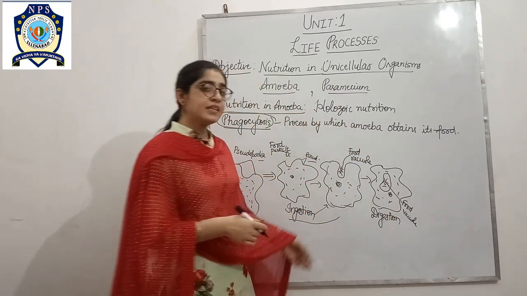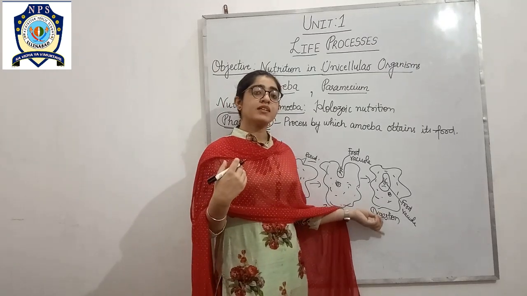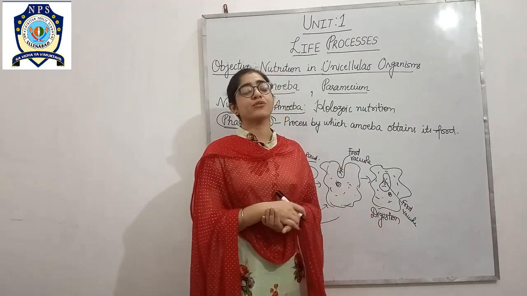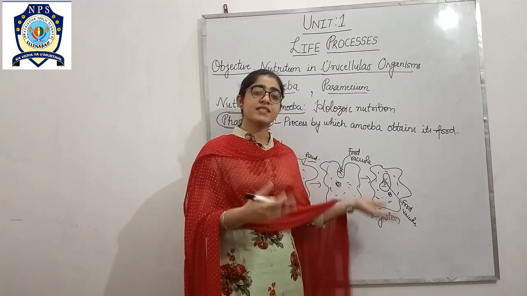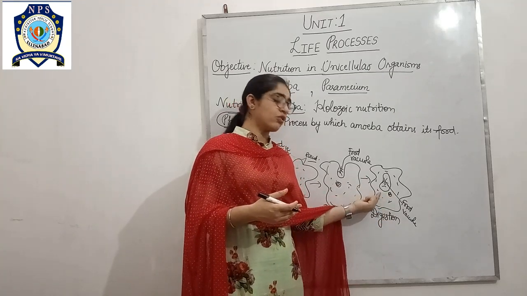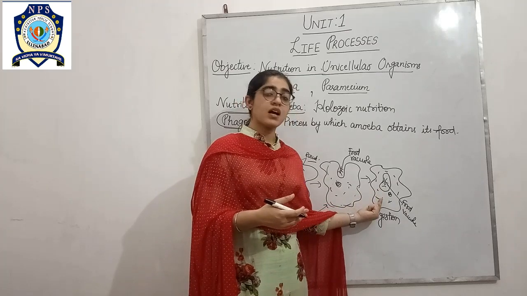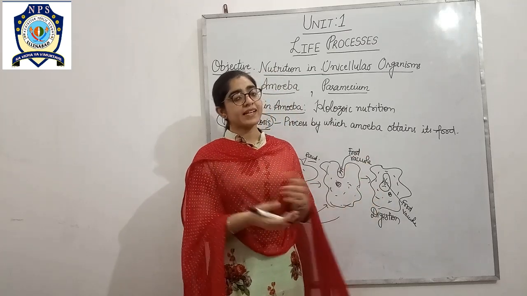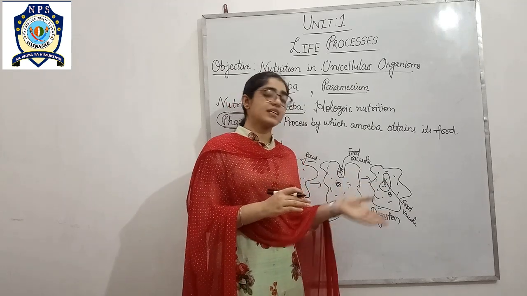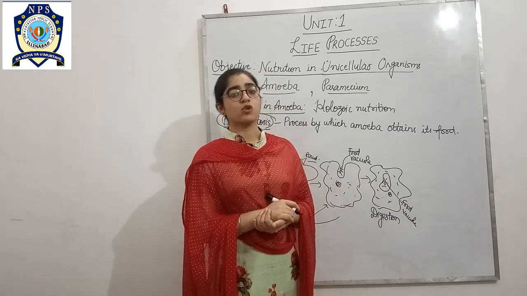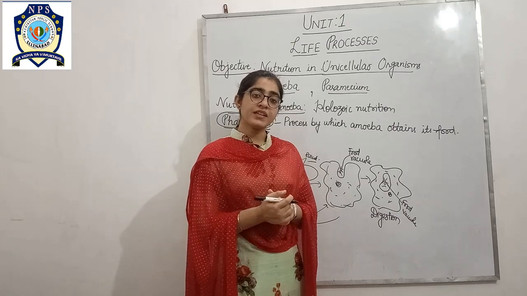Now what will happen? This digested food will get absorbed into the body of amoeba. How will food be absorbed from the body of amoeba? The digested food from the vacuole comes into the cytoplasm, and that process of absorption of digested food is the third step, which is absorption. And what happens during the next step?